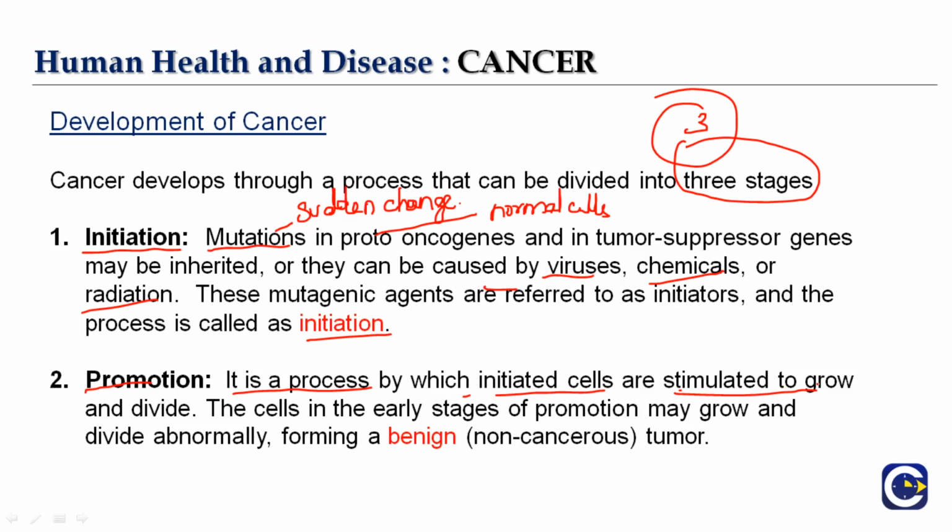The cells in the early stage of promotion may grow and divide abnormally. That is what is called cancer. The normal cells becoming abnormal. See, multiplication and growth is not sufficient for any organism throughout. Okay, so this forms a benign, non-cancerous tumor.